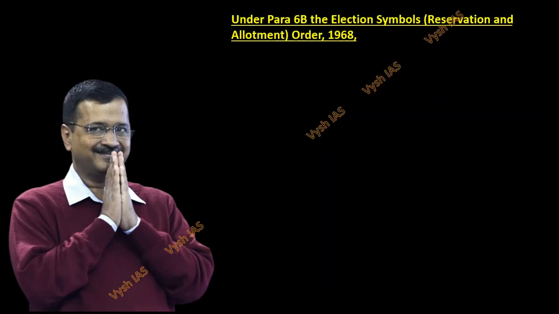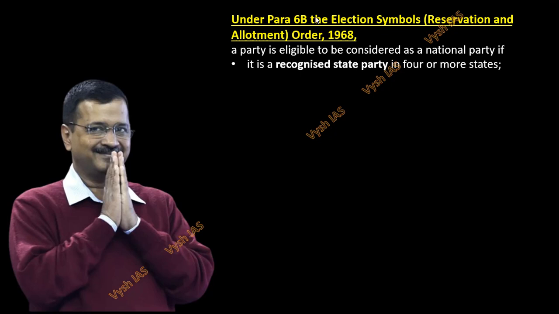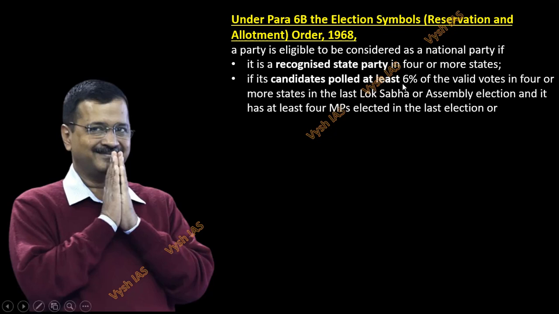So now the condition under the act, or the orders, the Election Symbols (Reservation and Allotment) Order 1968, in para 6B, it is written that a party is eligible to be considered as a national party if it is recognized as a state party in 4 or more states, if its candidates polled at least 6% of the valid votes in 4 or more states in the last Lok Sabha or Assembly election, and at least 4 MPs elected in the last election. So each one is a criterion. Okay, you don't have to fulfill everything.